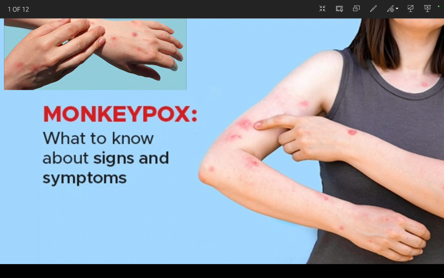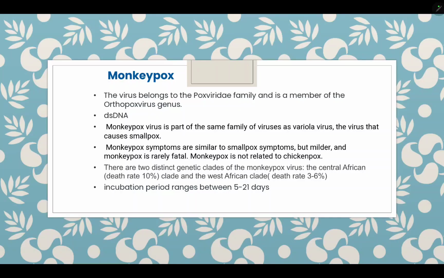Today I will discuss the topic monkeypox. The virus belongs to the Poxviridae family, a member of the Orthopoxvirus genus. This is a double-stranded DNA virus.